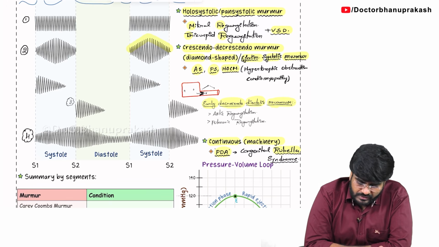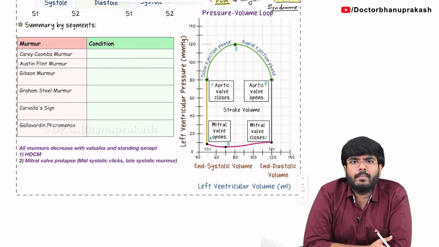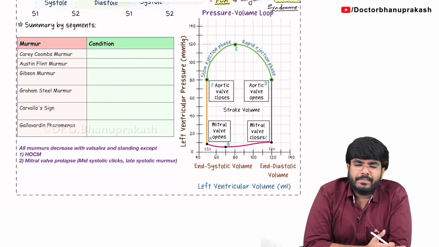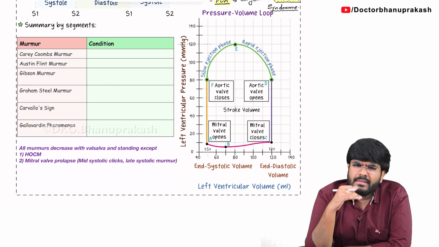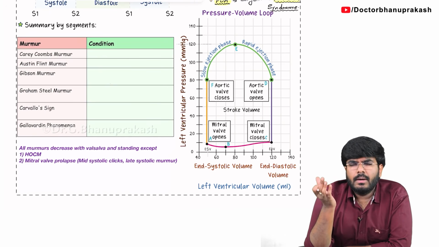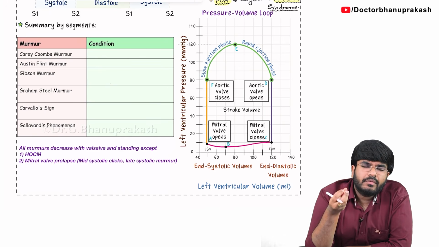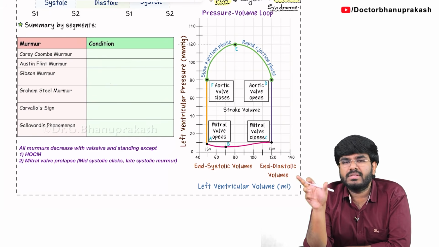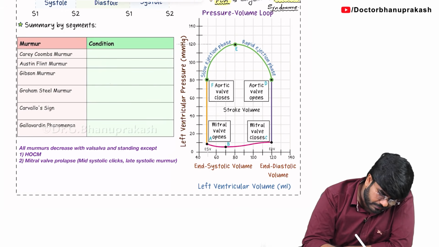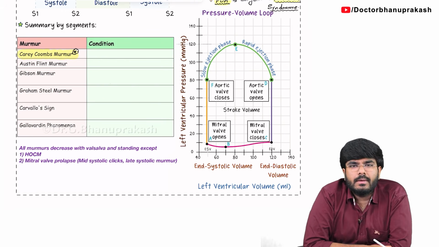After this, I want you to know some named murmurs. In your NEET PG exam or FMG exam, if you see this word, then you should be thinking about a murmur. Again, they will come in your medicine also, but I am just giving you the hints. If you see this murmur, think about this condition. For example, Carey-Coombs murmur, it's a flow murmur.